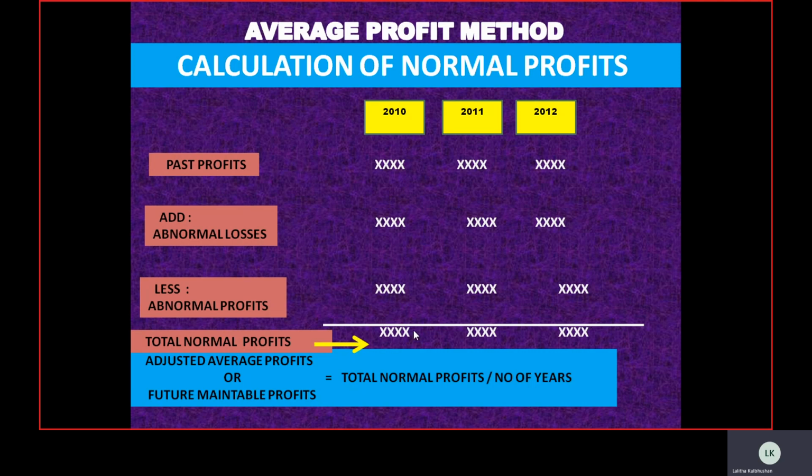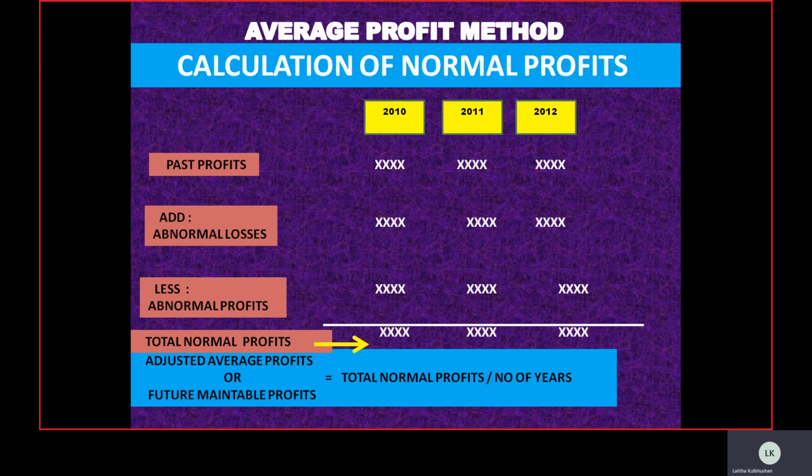So the total value of 2010, the total value of 2011, and the total value of 2012 we call the total normal profits. We add 2010 plus 2011 plus 2012 and divide by the number of years. As we can see there are 3 years, so we take 3. By calculating this, we get the adjusted average profits, or the future maintainable profits.